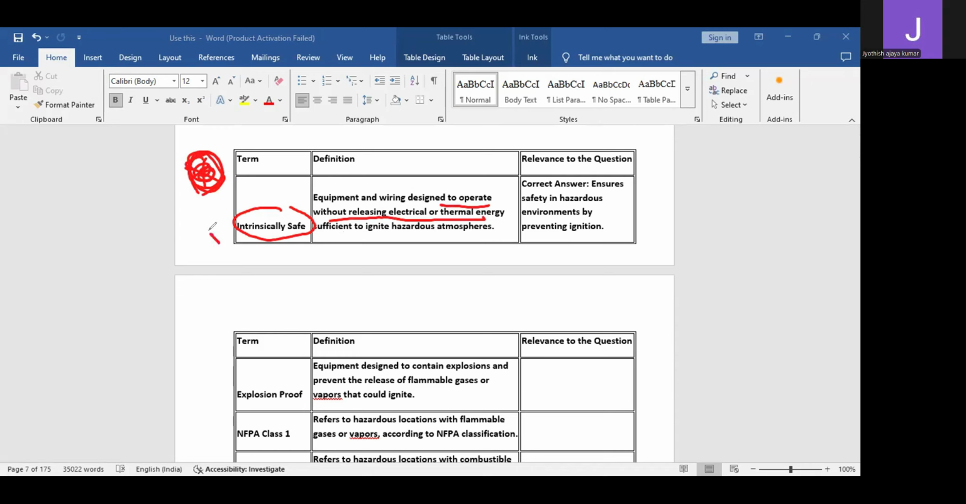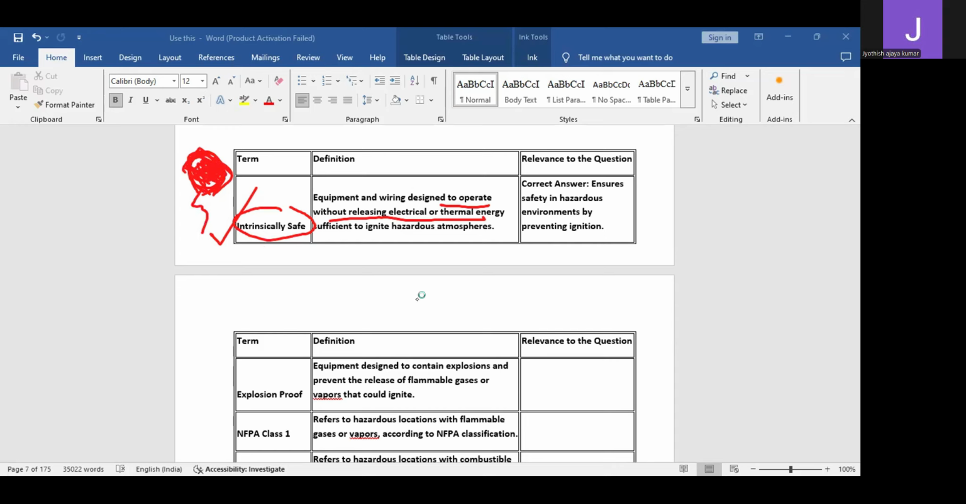People would recommend using intrinsically safe equipment, because even when there are flammable substances, flammable materials, flammable gases and all, these equipments would be operating in such a manner that it is intrinsically safe. It would be very much safe, and there won't be any kind of release of energy, any kind of sparks, etc., from the devices. So you can use these devices without any kind of problem.